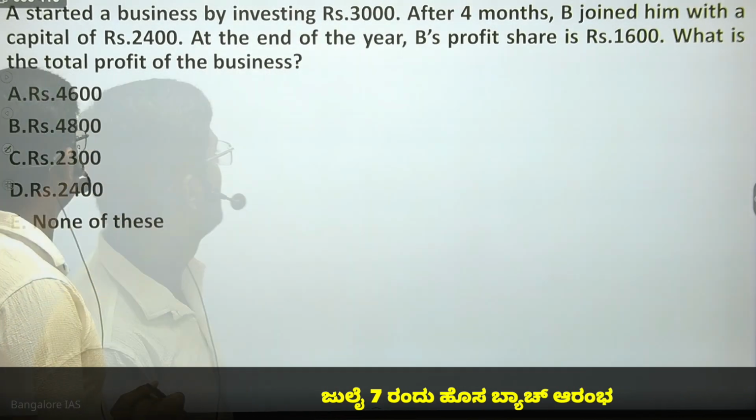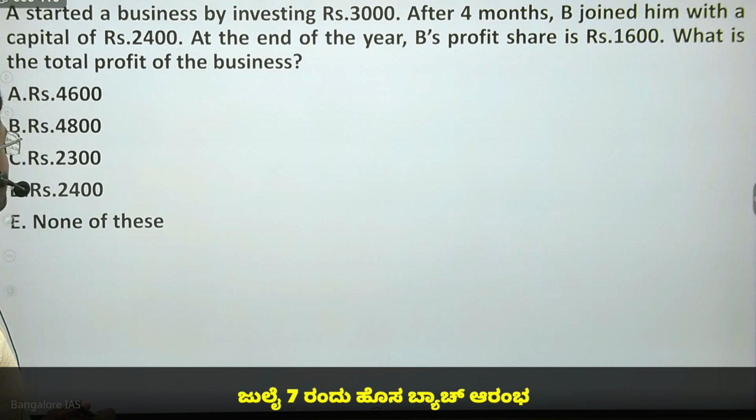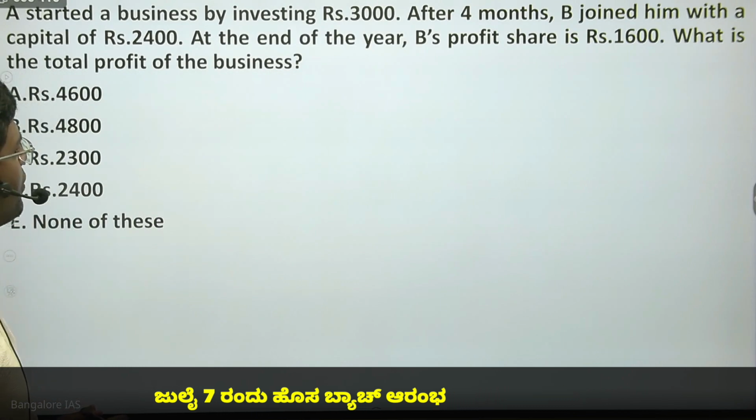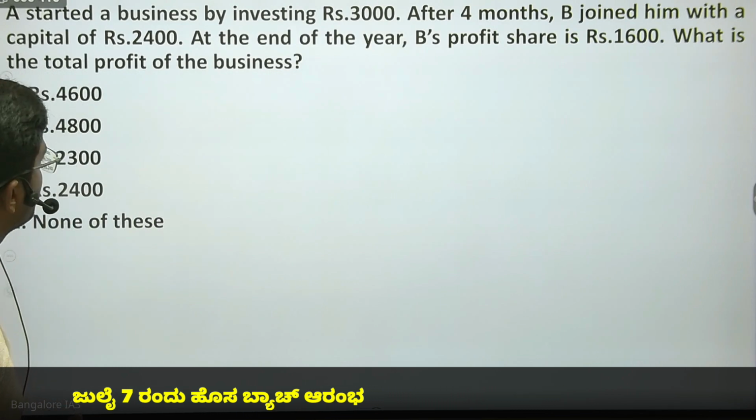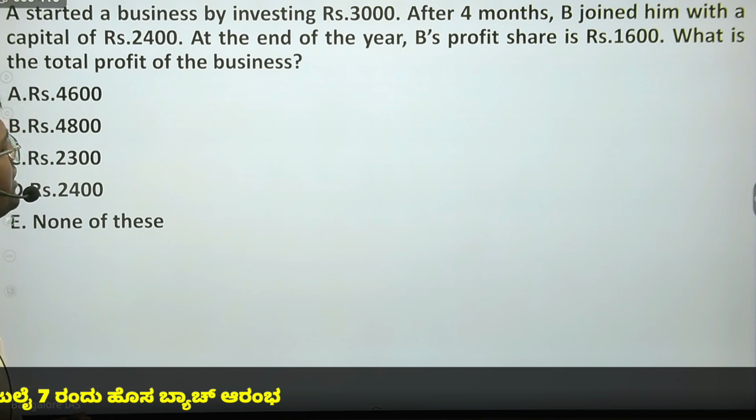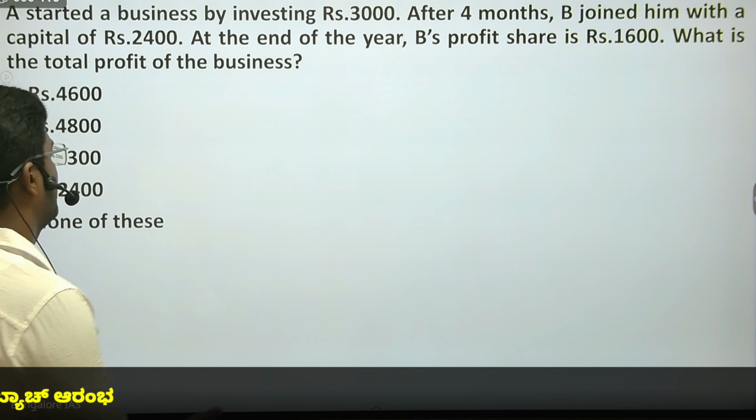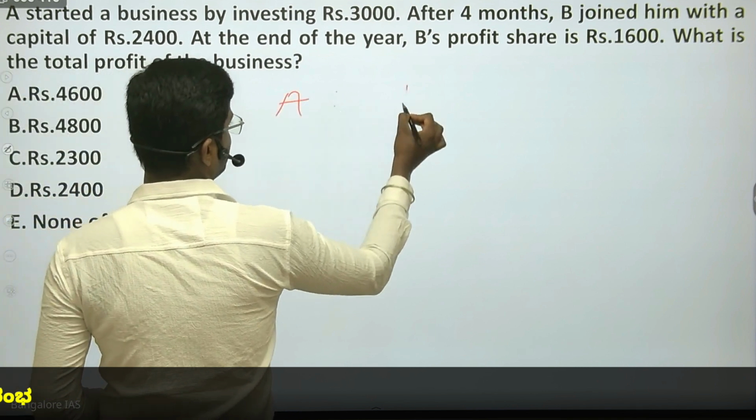So, A started business by investing rupees 3,000. After 4 months, B joined him with the capital of 2,400. At the end of the year, B's profit share is 1,600. What is the total profit of the business? Okay. A and B are in business.